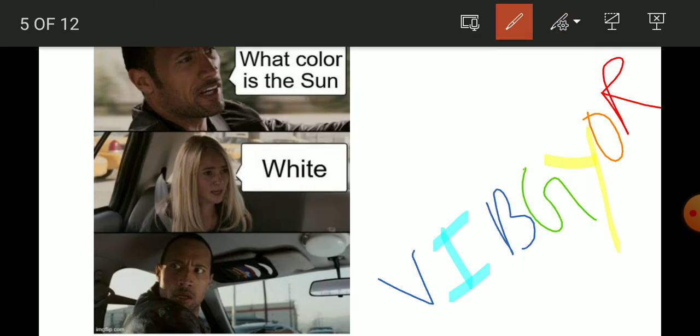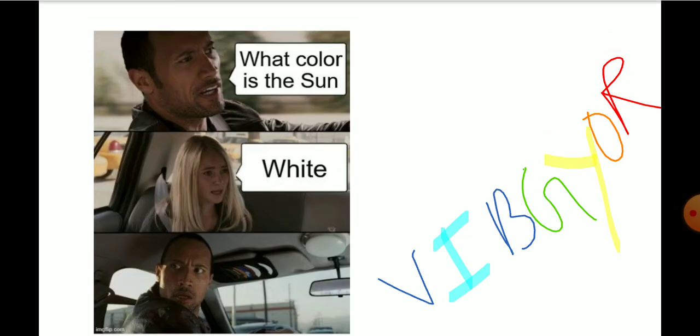These colors we see in rainbows as well, right? So the light which is coming from the sun is white color and it's a mixture of these seven components. And these colors are the reason why we live in a colorful world.